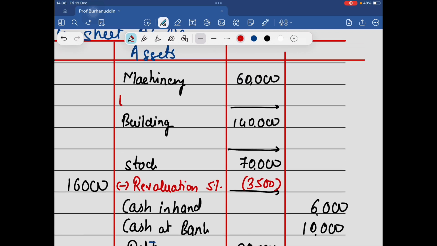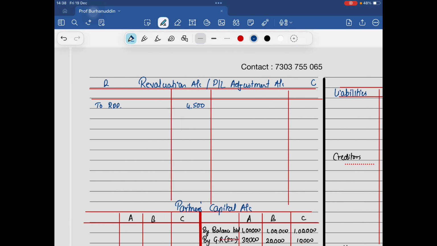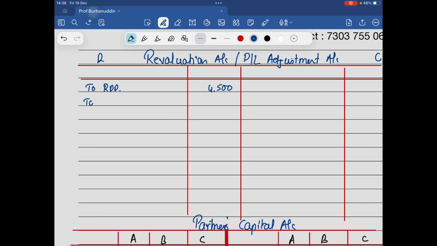And in machinery, depreciation, right? 10%. What is 60 ka 10%? Will this be 54? And this is 66, no? Acha, the second effect. So I always keep on forgetting to pose the second effect. So here it will be machinery 6,000.